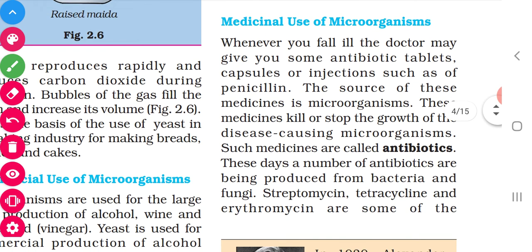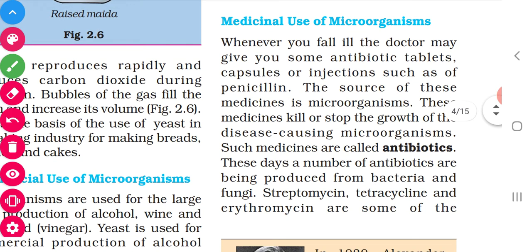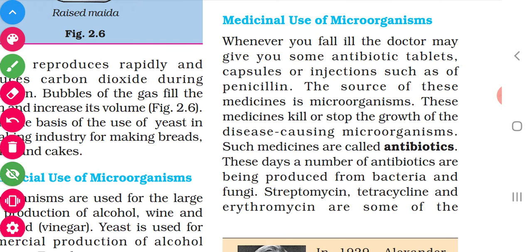Okay, now we are going to see the medicinal use of microorganisms. When we fall ill, when we have cough or cold or some other problem like dysentery, the doctor will prescribe tablets for that problem, and he also mentions some antibiotic tablets, isn't it? Either in the form of capsules, tablets or injections he gives.